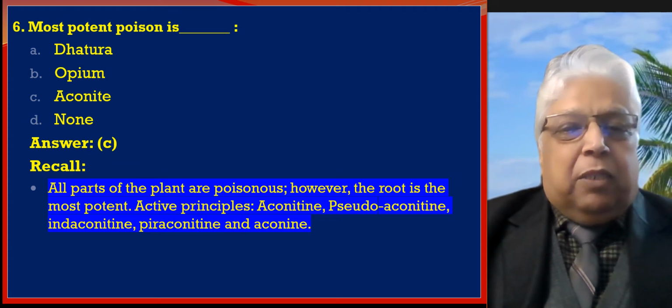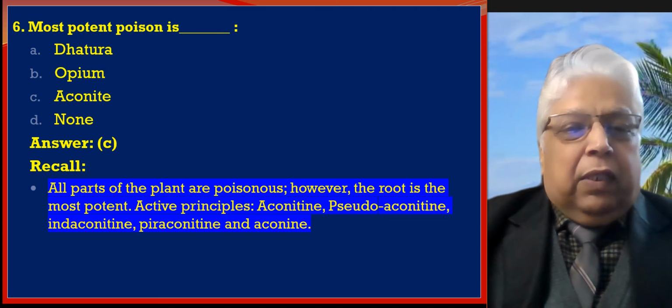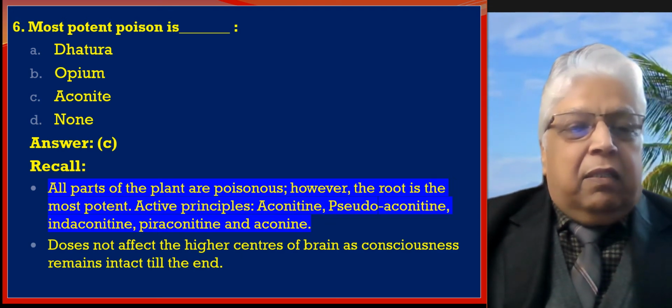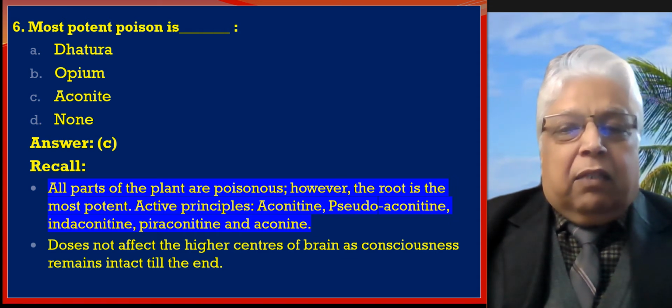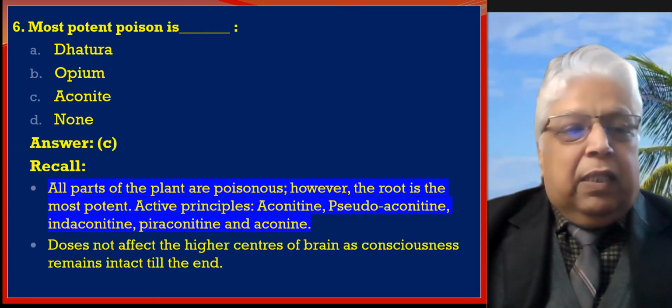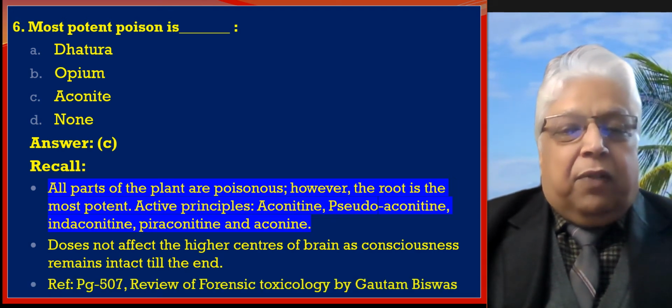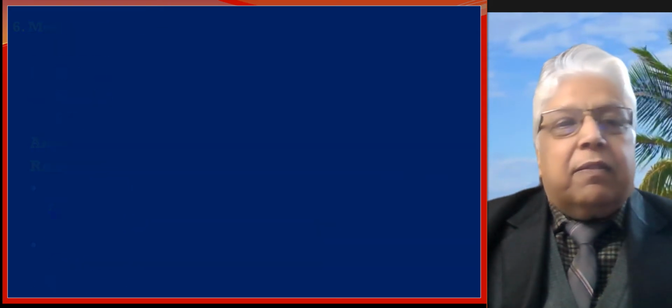The active principles are aconitine, pseudoaconitine, indaconitine, pyraconitine, and aconine. It does not affect the higher centers during poisoning. The brain and consciousness will be intact till the end. Reference is from Forensic Toxicology by Gautam Biswas.